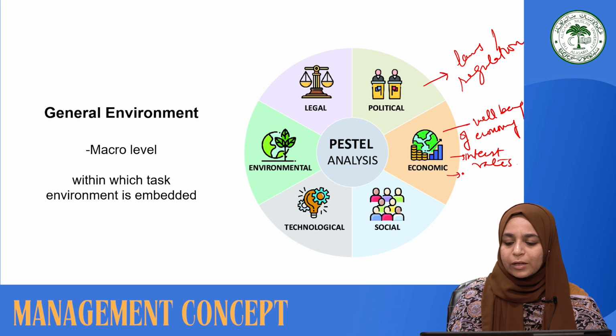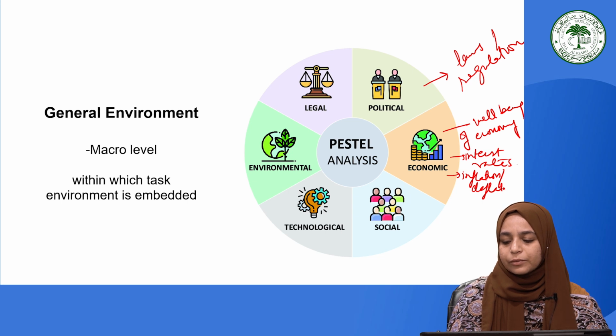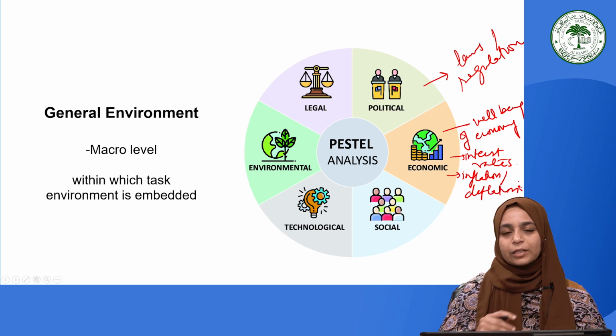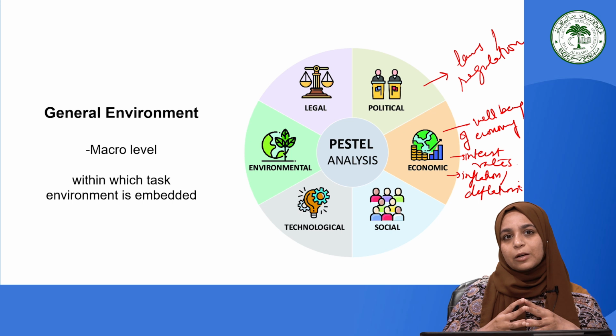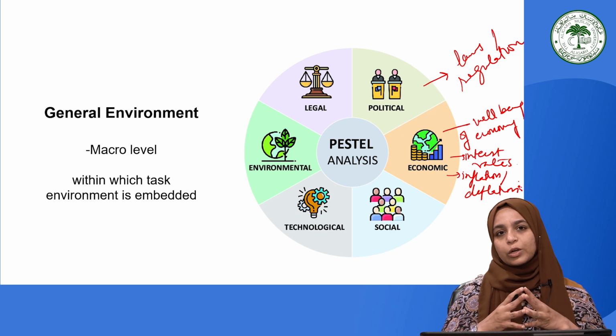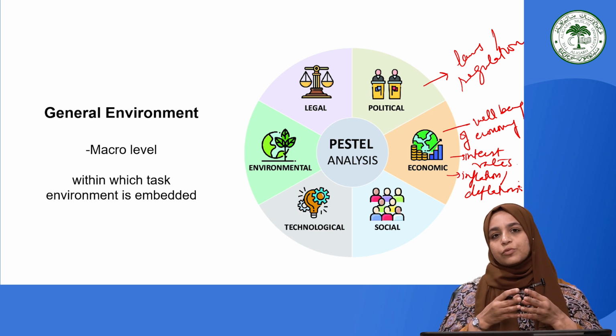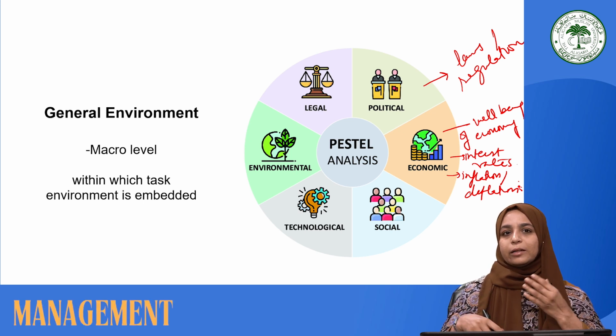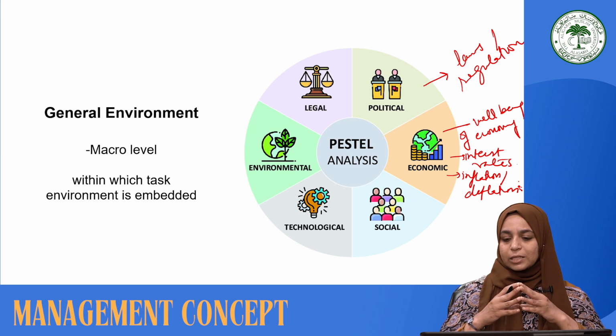Moreover, what is the inflation and deflation situation? These kinds of factors will obviously affect the decision making related to fixing the cost of the products and services, the labor cost, and the other costs involved and incurred during the process of transformation of input into output and the reverse cycle of the business. So these economic factors will affect the decision making of a firm.